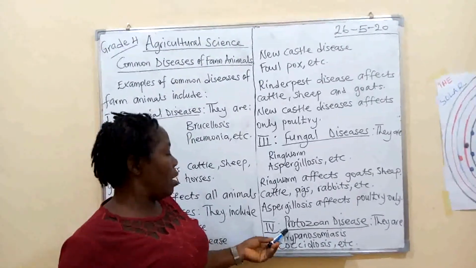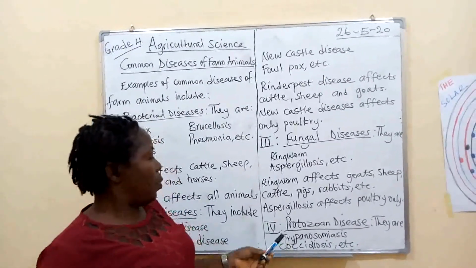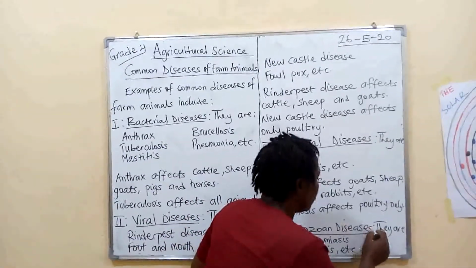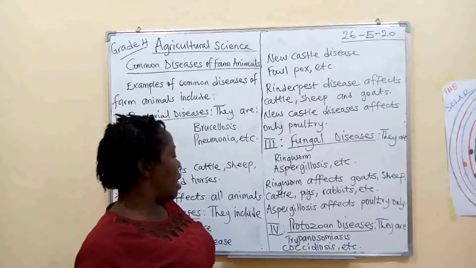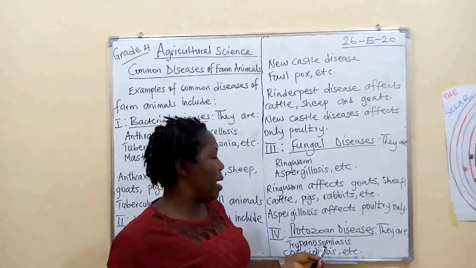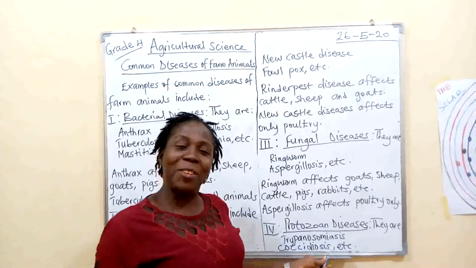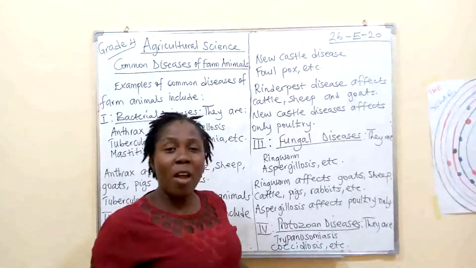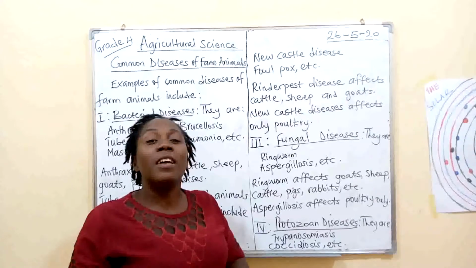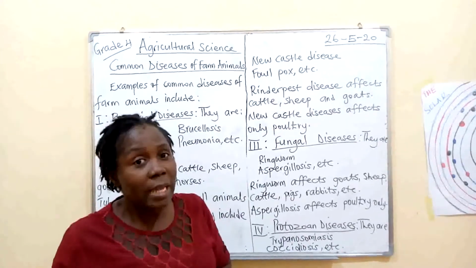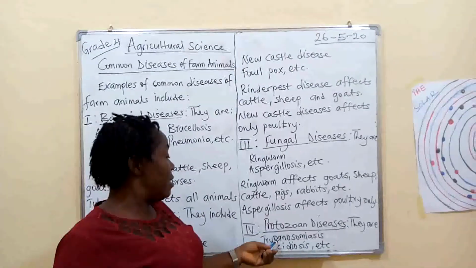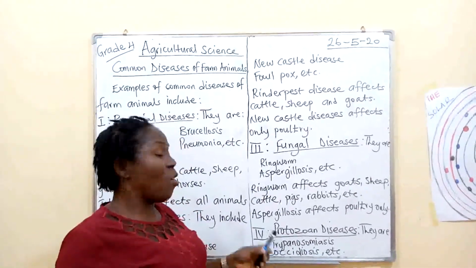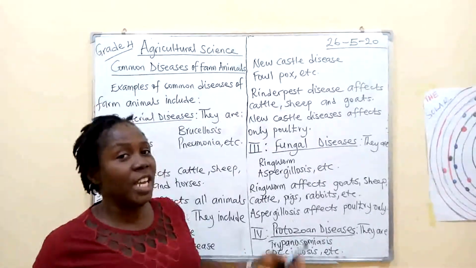Now we talk about the protozoan diseases. The protozoan diseases are trypanosomiasis. Can you say that? Hey, don't bite your tongue. Trypanosomiasis. One common word for it is sleeping sickness. You get that? This is the scientific name, trypanosomiasis, while commonly we call it sleeping sickness.